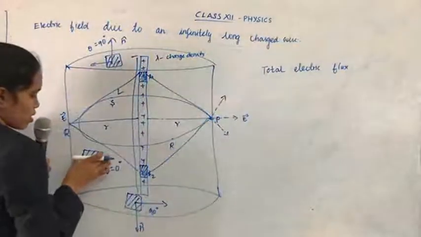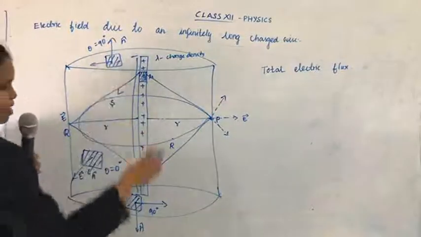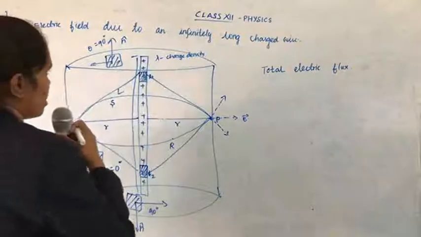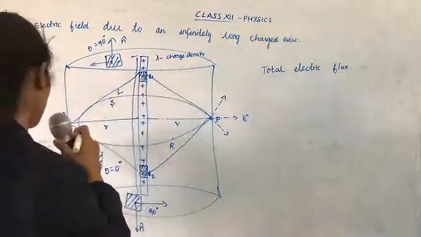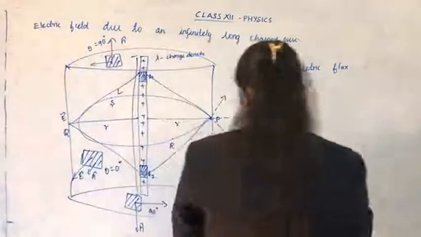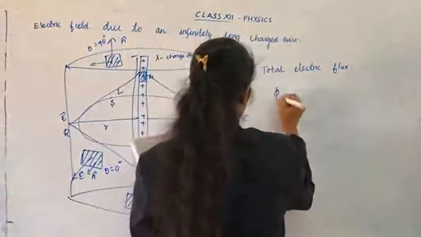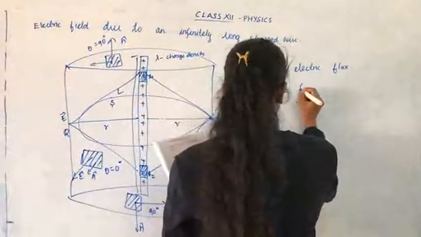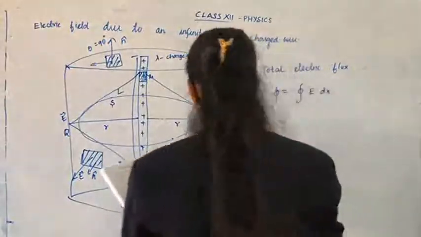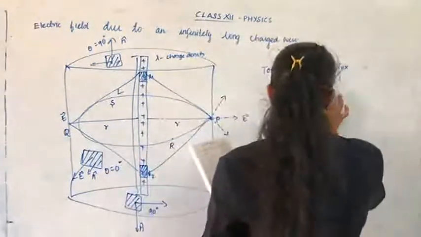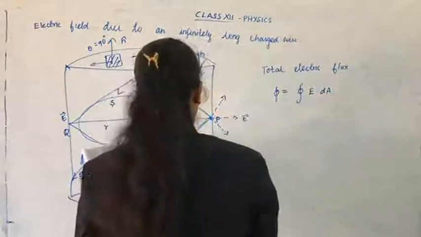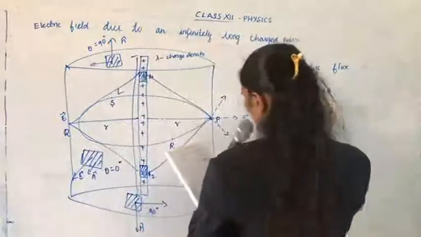Here one area, here one area, here one area: the curved surface area, the top surface and the bottom surface. The formula is electric flux equals the integral of E into dA, where for x we put the area dA. This is the Gauss law.